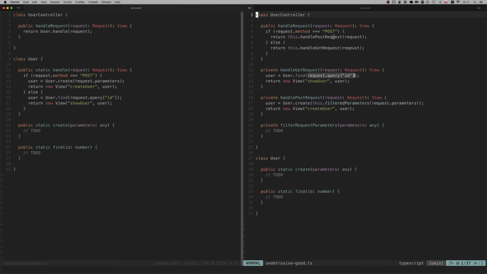We pass the relevant value from the request that is needed either to create or find the user. The second solution is much better, even though it's longer. That's because I know that the user model deals only with the data. It doesn't care whether we are making HTTP post or GET request. It doesn't even care whether we are making an actual request. I could add a CLI support for this class, and I could just call the user.create or user.find from my console without having to create some fake request object that is necessary to find or create the user.